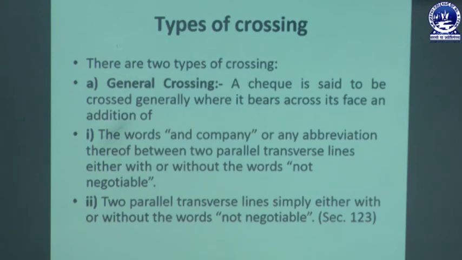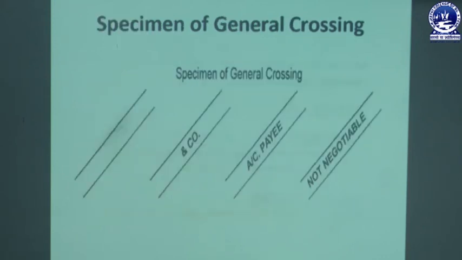The two parallel transverse lines simply, either with or without the words, with "not negotiable" or without "not negotiable," that must be mentioned, which is under Section 123 of the Negotiable Instruments Act. This is the specified form of a general crossing: either two transverse parallel lines with the words "and co." or "account payee" or "not negotiable." Whatever it may be, this is known as general crossing.